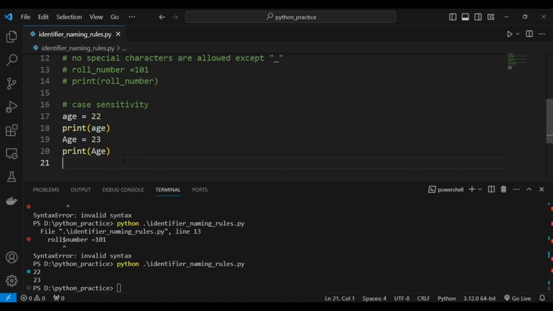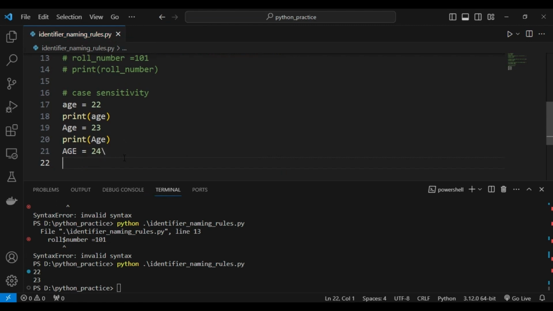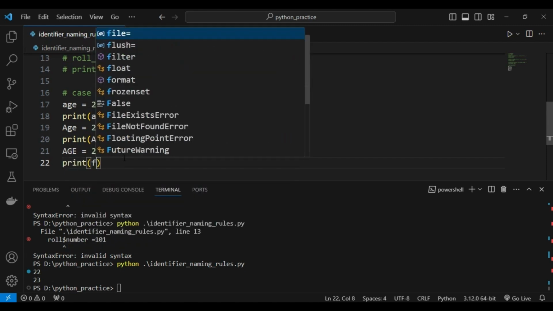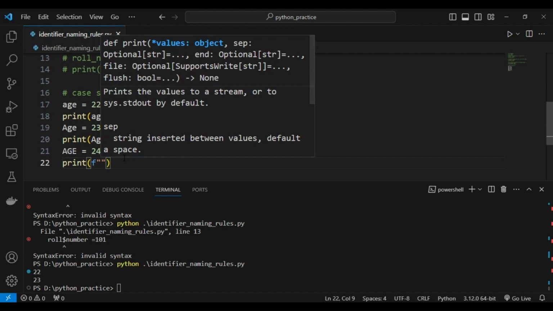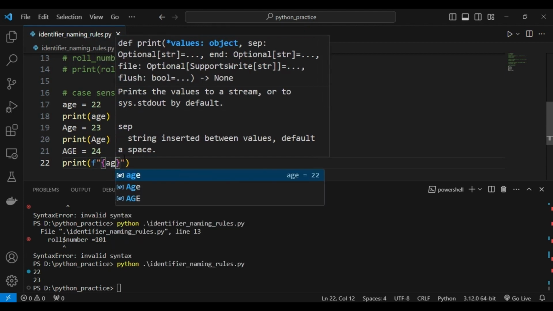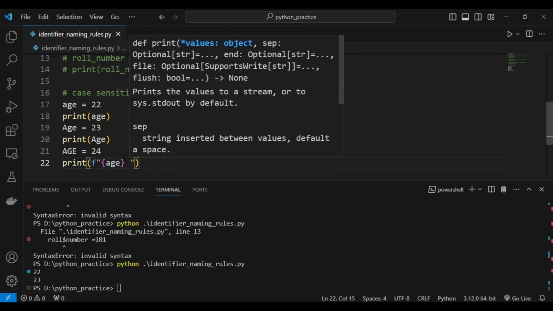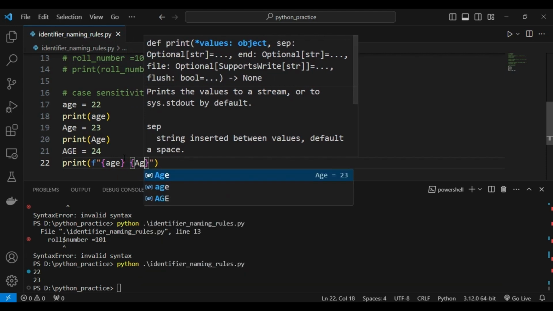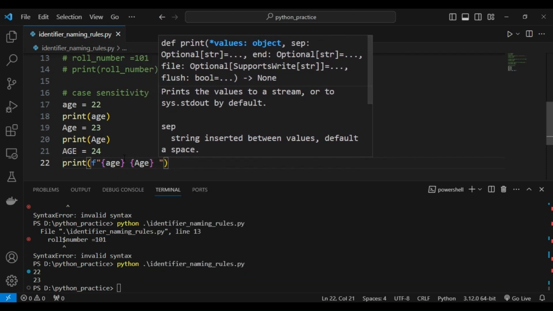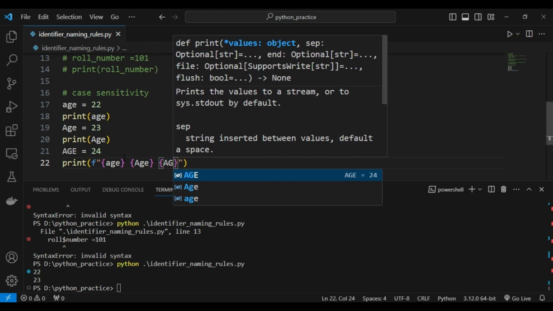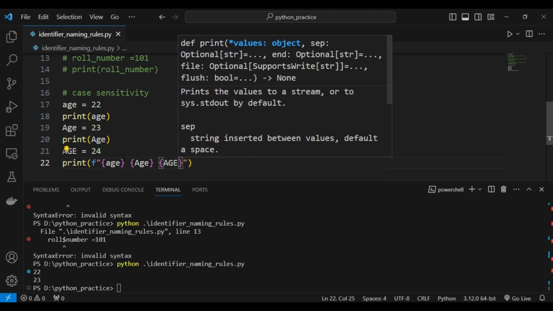For example, if I have given capital H, AGE, and 24, and print using an f string, if I print all these variables on the console, age, Age, AGE, see, all these three variables are different, right?